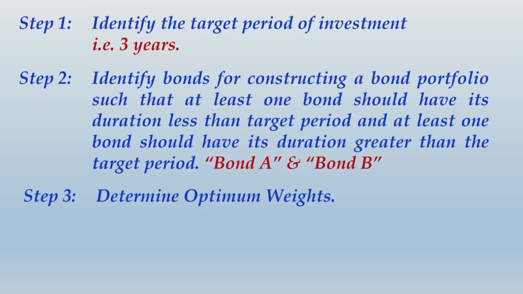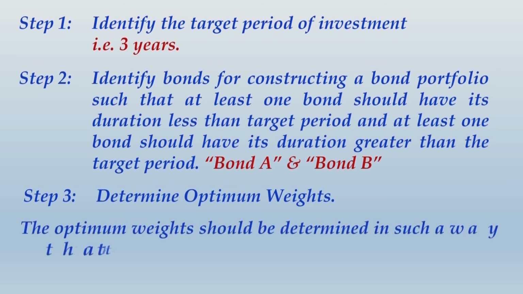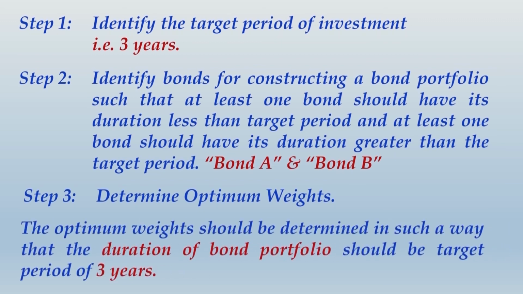Step 3 will be determining optimum weights, and we have to determine the optimum weights in such a way that the duration of the bond portfolio should match with the target period mentioned in step 1, that is, it should match with 3 years. So friends, do one thing, write up this whole thing and then I show you how to determine those optimum weights.